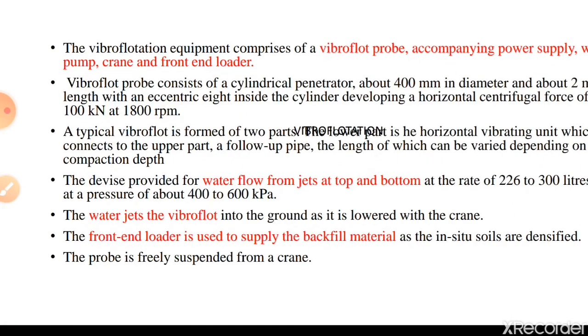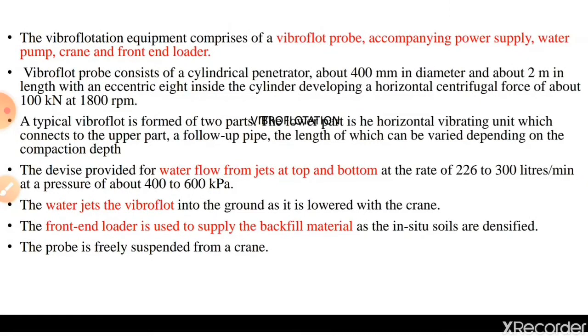The vibroflotation equipment consists of a vibrofloat probe, an accompanying power supply, a water pump, a crane, and a front end loader. The vibrofloat probe is driven inside the soil along with the vibration, and the accompanying power supply helps in vibrating the probe so that vibration forces can be sent to the soil.